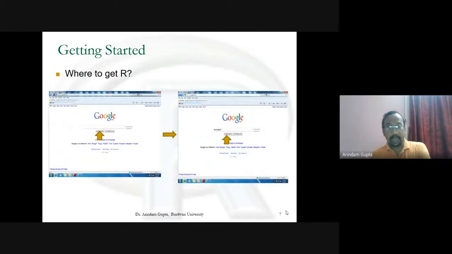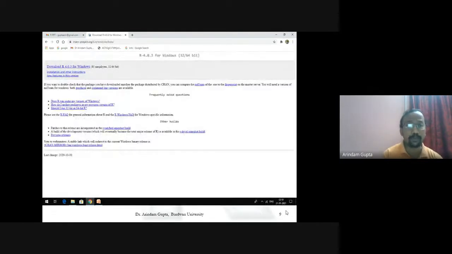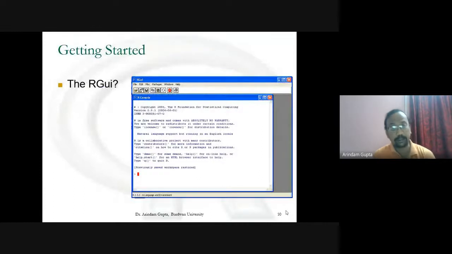Where to get R? Just type download R in the Google search engine. Now R 4.0.3 is the latest version. You just click on download R 4.0.3 for Windows. Then you get this page. After installing R, when you open the R icon, you get these two windows simultaneously. This window is called the R GUI and this window is called the R console.